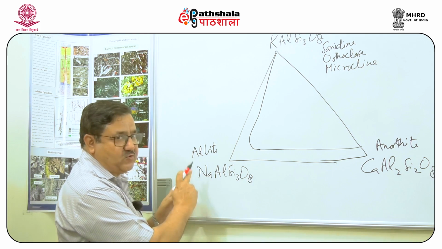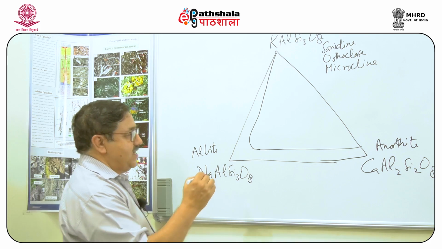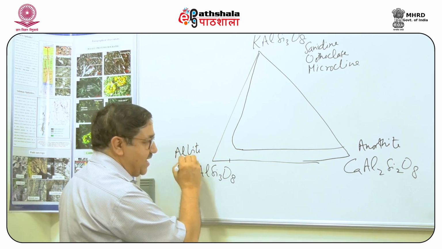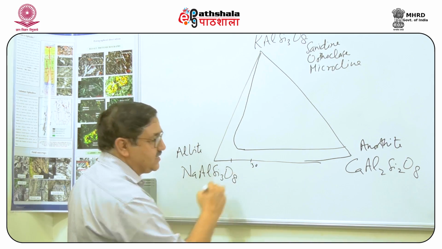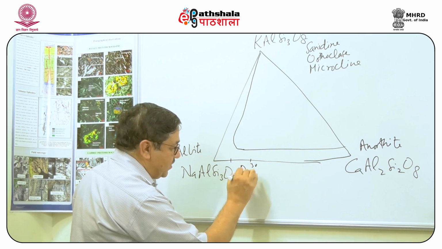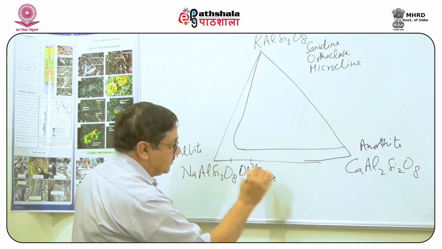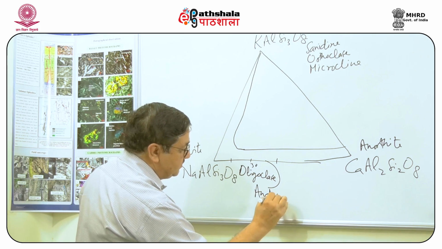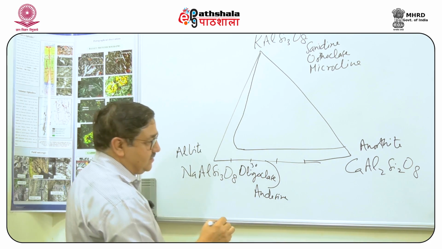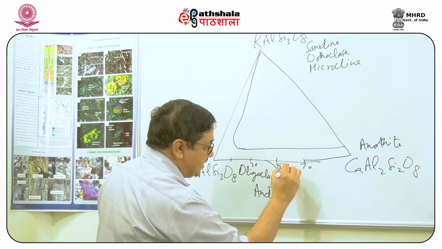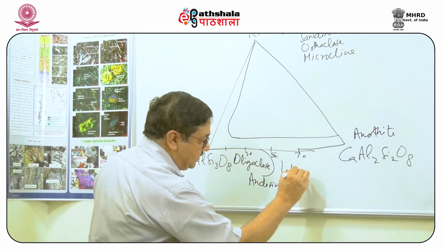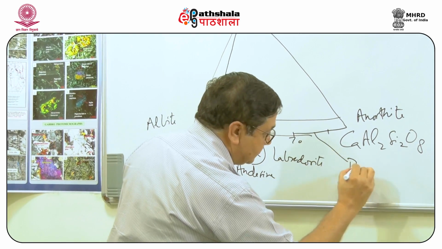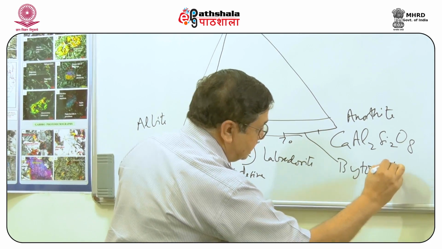When we look at the sodium and the calcium feldspars, the various divisions are: up to 10 mole percent it is called albite, 10 to 30 mole percent it is known as oligoclase, 30 to 50 mole percent it is known as andesine, 50 to 70 mole percent it is known as labradorite, and 70 to 90 it is known as bytownite.